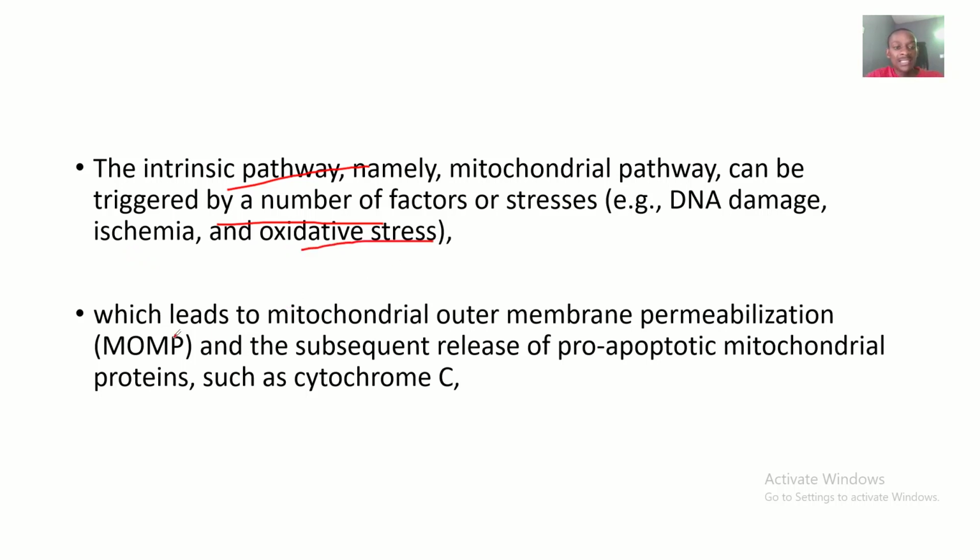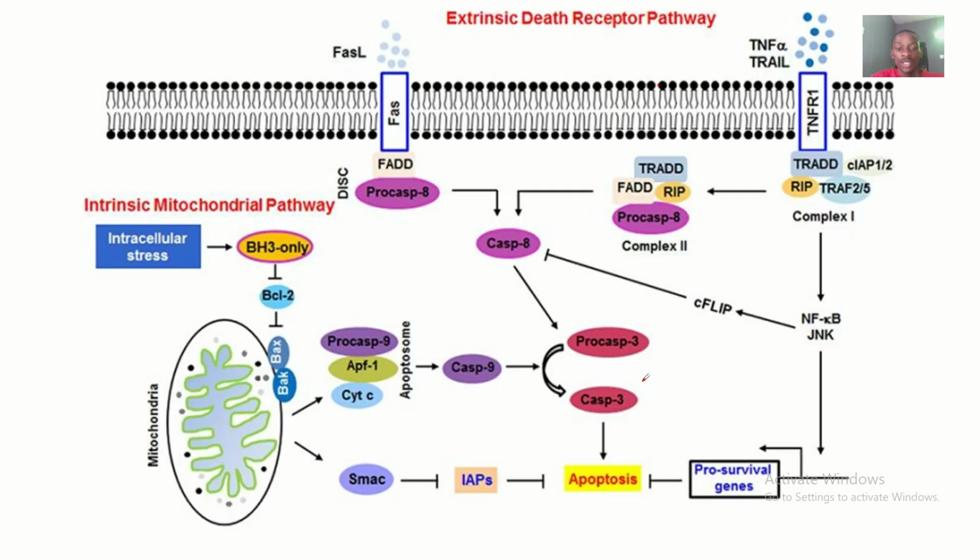This can lead to mitochondrial outer membrane permeabilization, that's the MOMP, and the subsequent release of pro-apoptotic mitochondrial proteins such as cytochrome C. You can see the cytochrome C here, and it is the single most important protein released from this pathway.